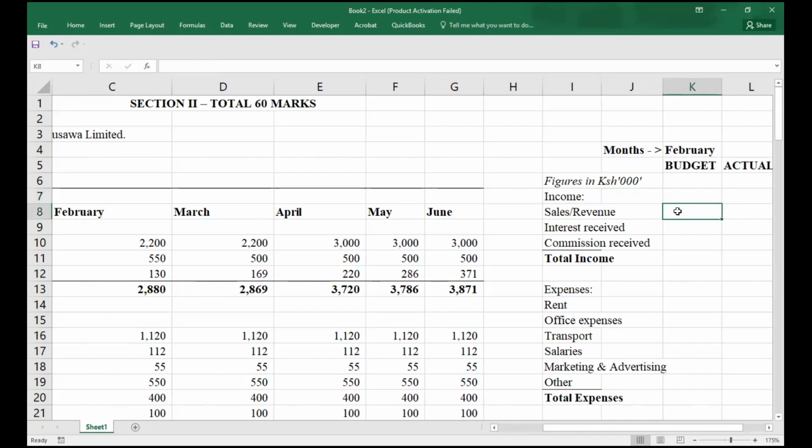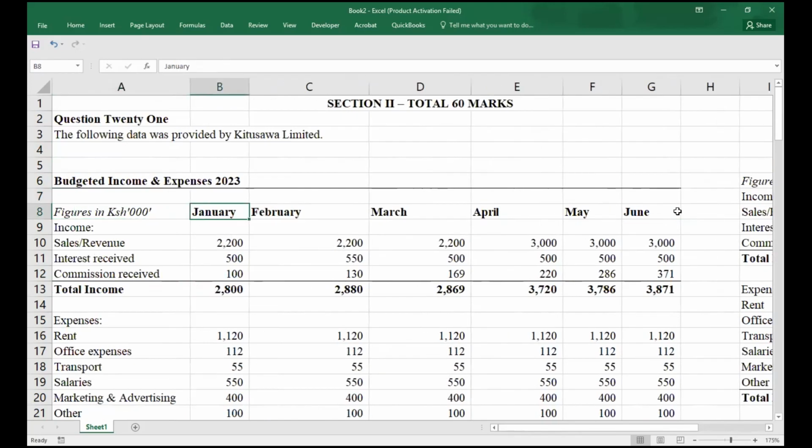So we start by working out our incomes. Incomes, you're having sales revenue. So for sales revenue, budget, these are what you are given.